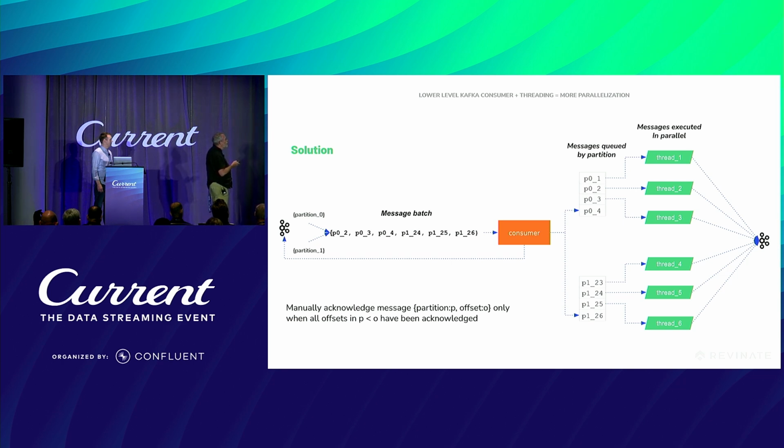What's important to note here is that if thread 3 does complete before threads 1 and 2, the consumer will not acknowledge the P3 message until P1 and P2 have been acknowledged. And that's important because if we complete thread 3 and the consumer goes down, when we come back again, we will not have acknowledged any of these, and we'll begin with P1 again, okay? So that's good. We won't lose a message. But note in that scenario that message P3 would be executed 2 times. It was executed the first time, and then it came back and was executed again.